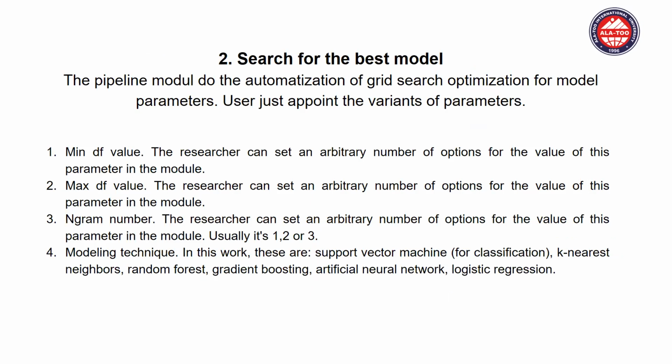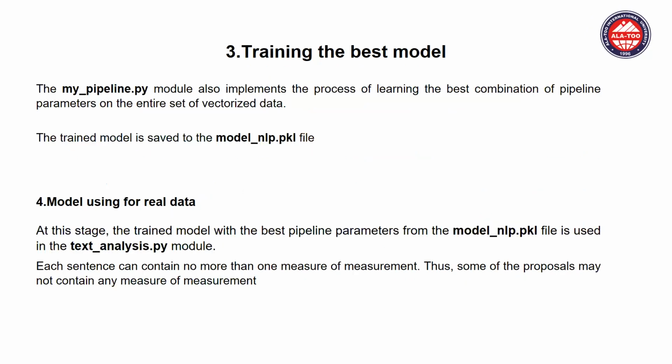The pipeline model is the optimization of research, optimization of model parameters. The researcher can set an arbitrary number of options for the value of this parameter in the model. In n-gram number, usually it's 1, 2, 3. The supported machine learning classifiers are logistic regression, random forest, gradient boosting, and artificial neural network.